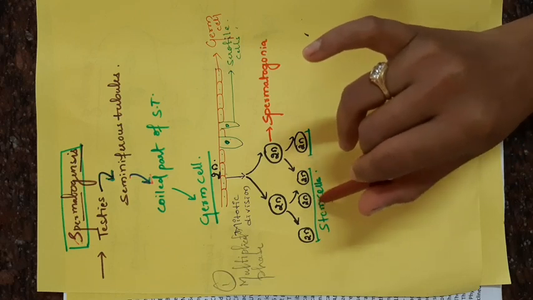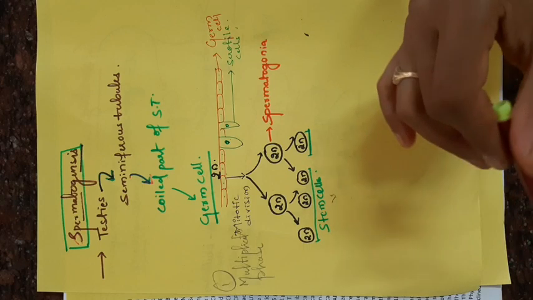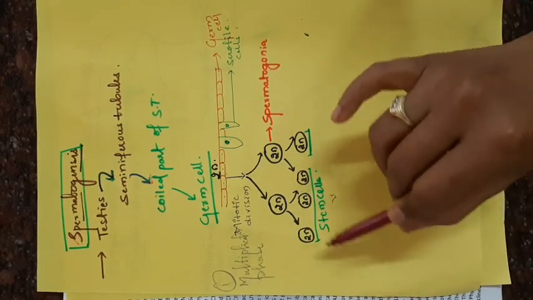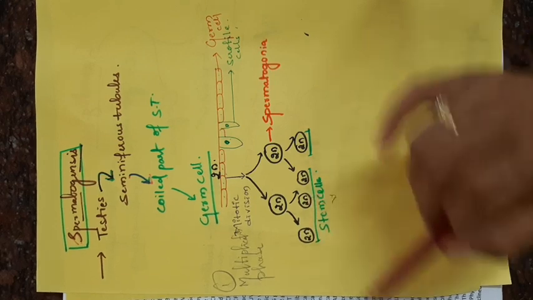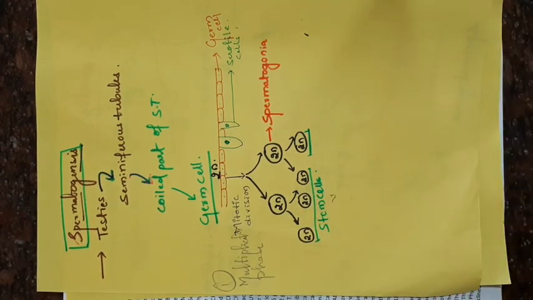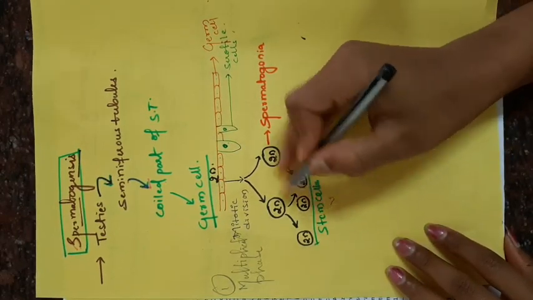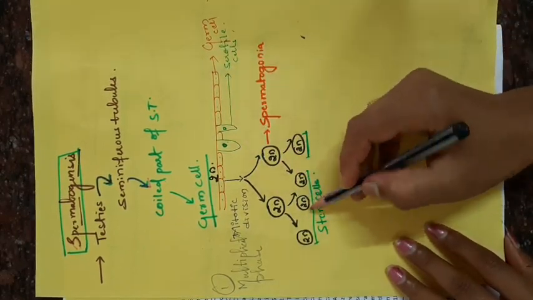spermatogonia, and they undergo the next step of spermatogenesis. Later again some cells act as stem cells. Here, for example, these act as stem cells. Again these undergo division and produce diploid